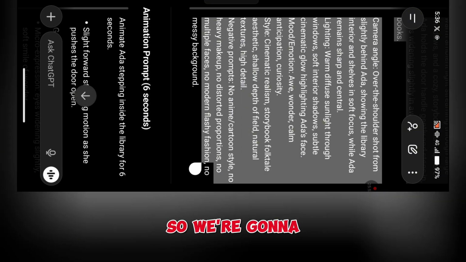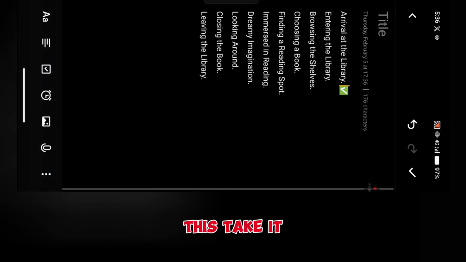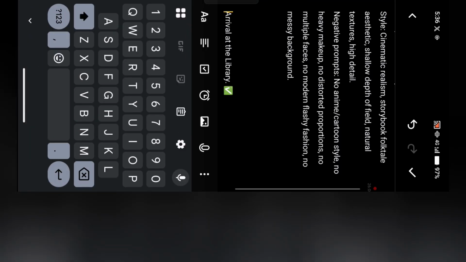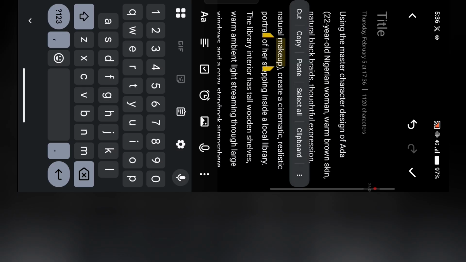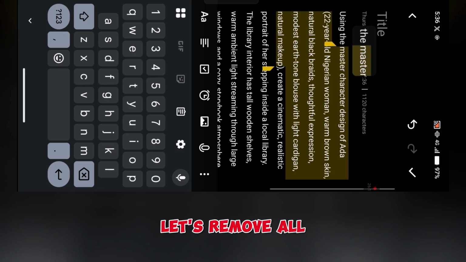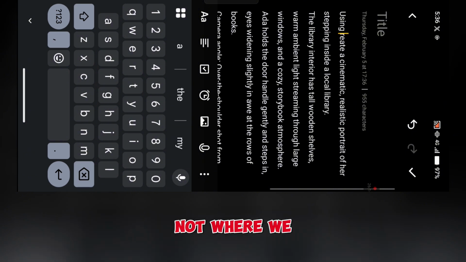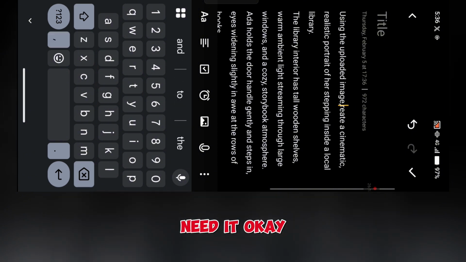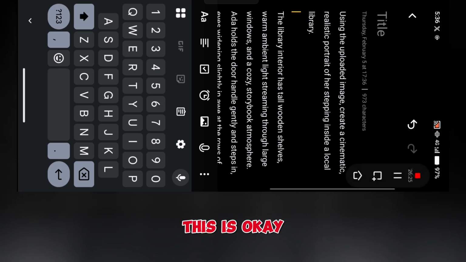So we're going to copy this, take it to our notepad, and edit it. Let's remove all this description. The description is okay, but this is not where we need it. Okay, using the uploaded image, create. So this is okay.